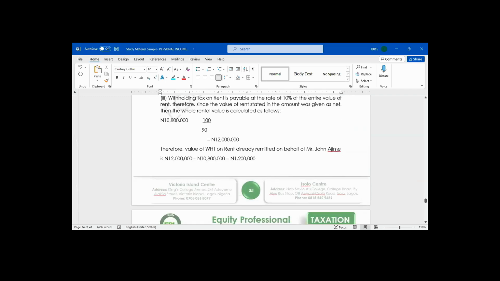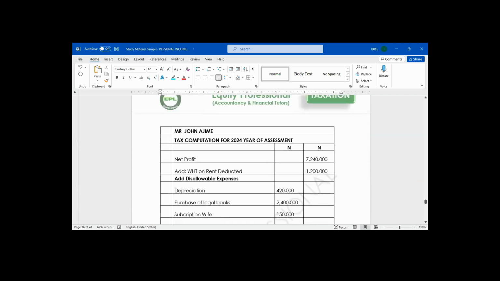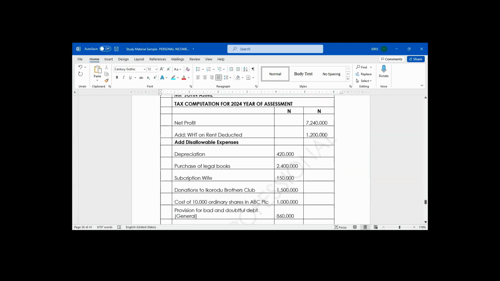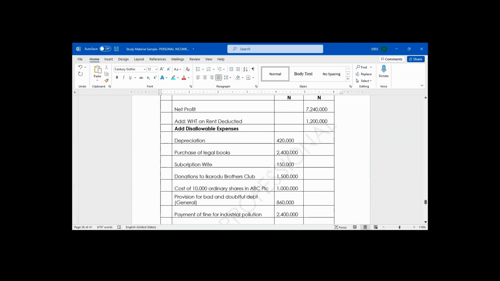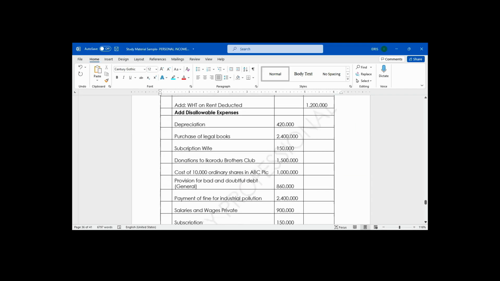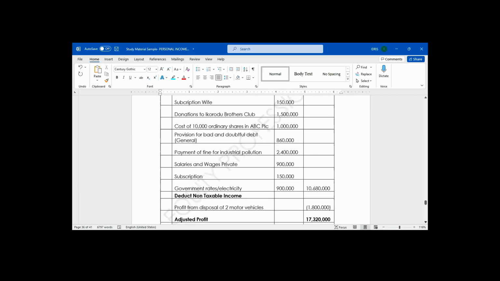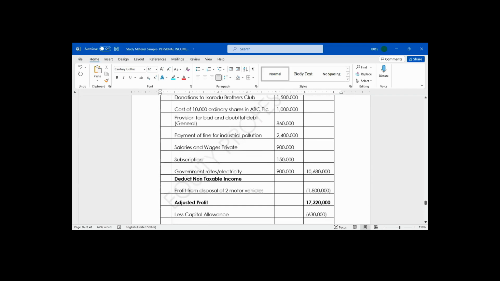So at the end of the day, for my adjusted profit, I will add back depreciation, purchase of legal book, subscription, donation to Ikorodu Club, cost of ordinary share, general provision for bad debt, salaries and wages, payment for industrial pollution.